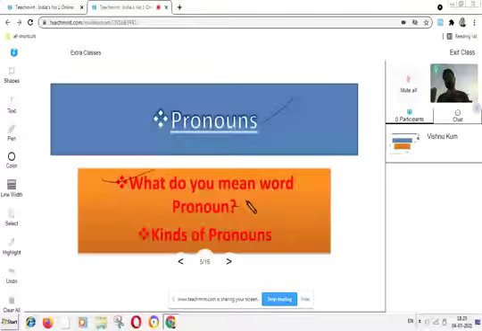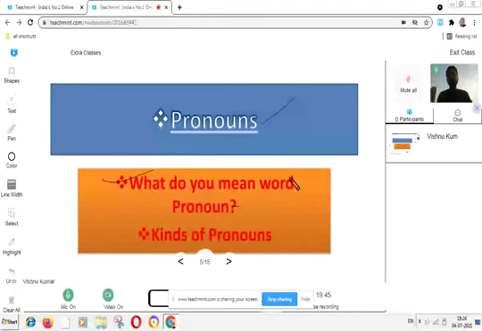All right. So the pronouns are the replacers of nouns, or we can say the words which are used in the place of a noun are called pronouns. So if we are talking about the examples of pronouns,